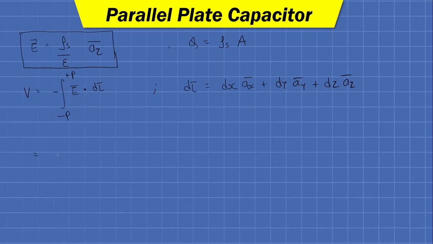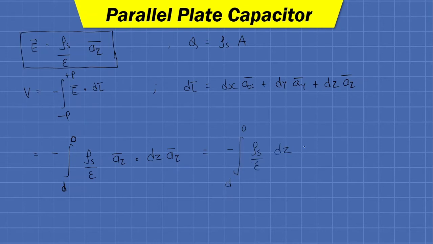Okay, so we can write minus. Now the position of the negative plate is at distance d on the z-axis. The position of the positive plate is at distance 0. Fine. Now E bar is nothing but rho s upon epsilon az bar, and with the dot product we will have dz. So finally our equation will become negative integration from d to 0 of rho s upon epsilon dz.